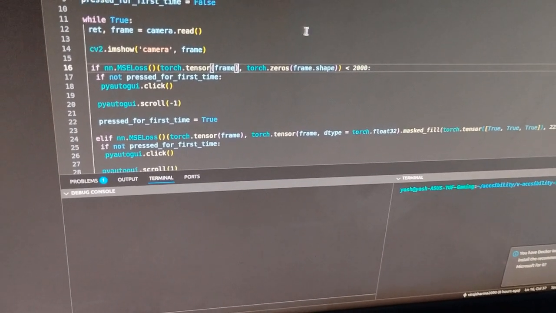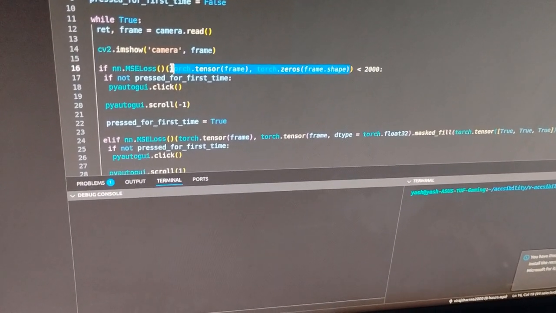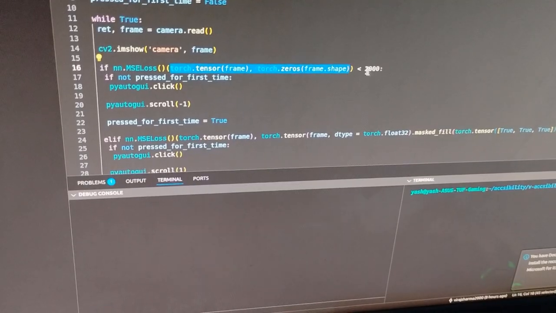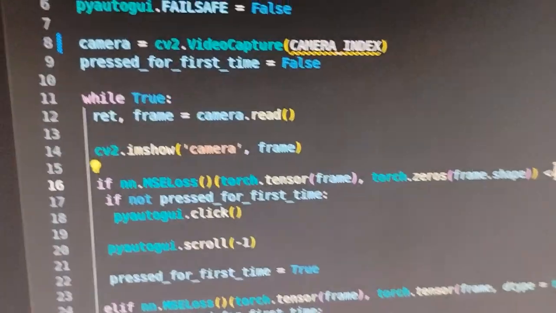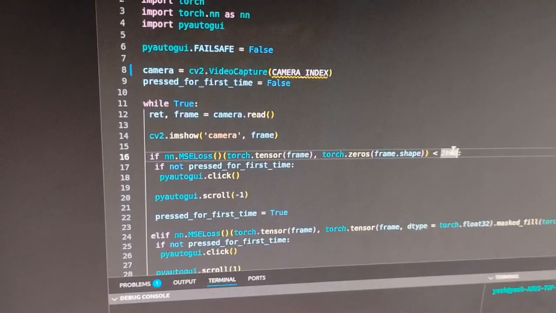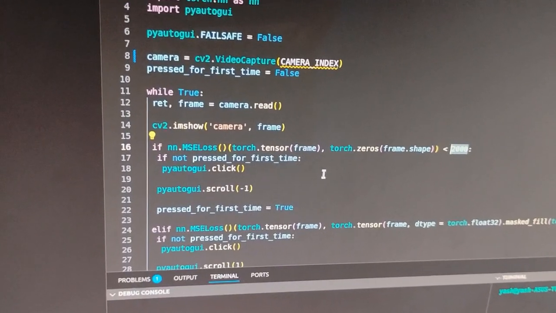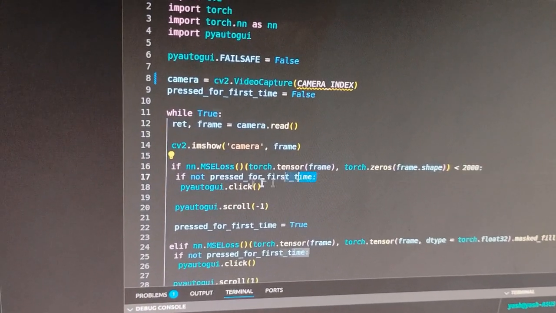So basically this tells approximately how different two tensors are, and this will calculate how dark the image is. Then after getting the darkness, I'm getting the threshold of 2000. If the darkness level is 2000, then it will start scrolling.